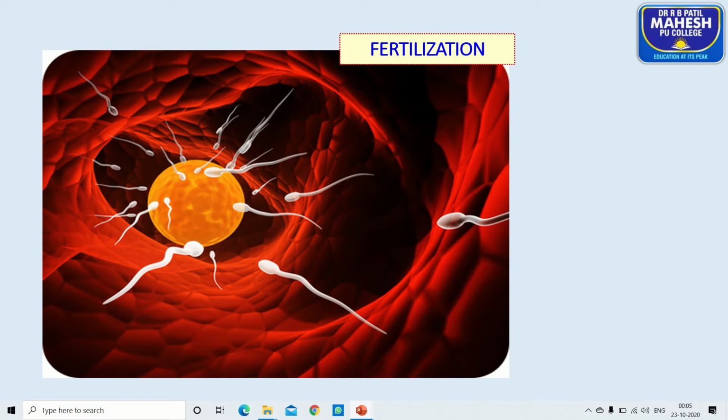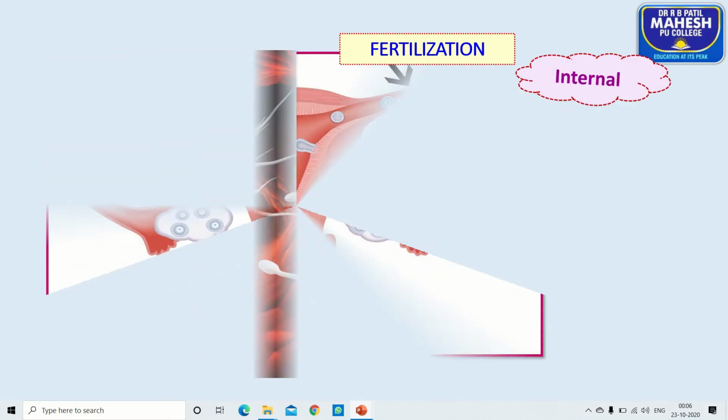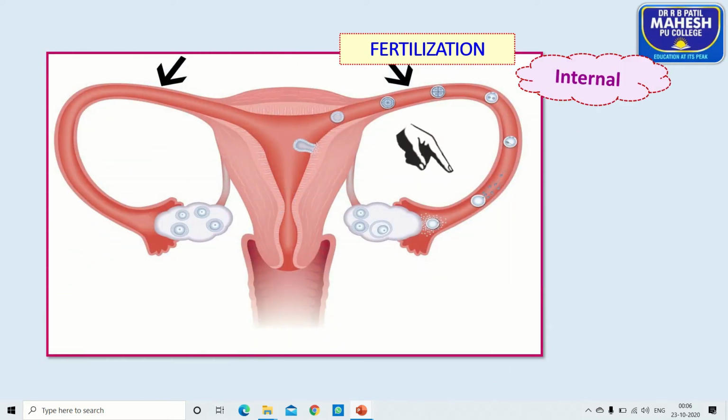So what is capacitization? On the sperm head, you find a fatty layer. That fatty layer is removed by the content which is present in the genital secretion. After capacitization, the sperms acquire the fertilizing capacity, or the capacity to fertilize the female gamete. With the help of a vibratile movement of the tail, the sperm reaches the upper part of the fallopian tube.